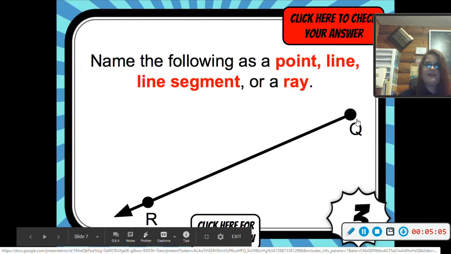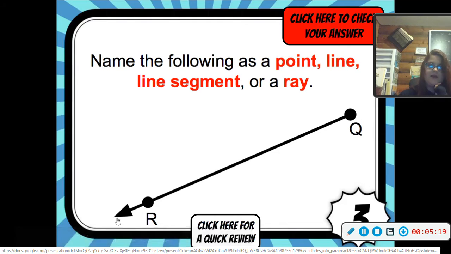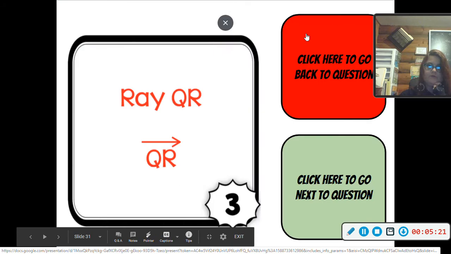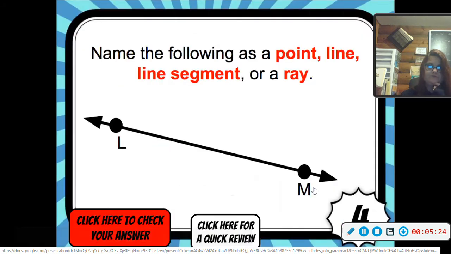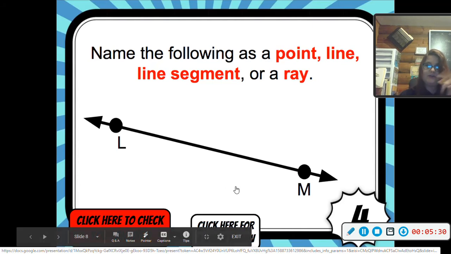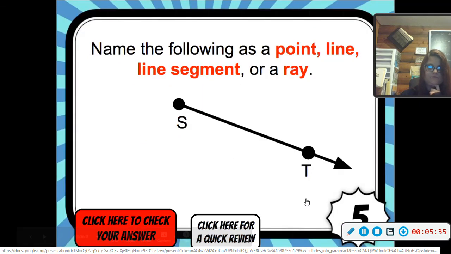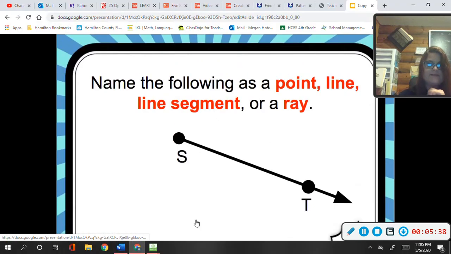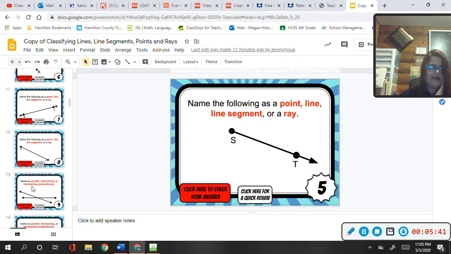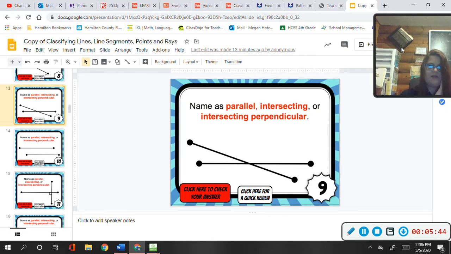And you notice how they're naming them. If we were going to name this figure right here, we have a starting point, and then we have this arrow over here that tells us it goes on forever. So it would be a ray. This figure right here has two arrows going either direction forever. It is a line. And then we have another example of a ray. We'll skip some of this because I don't want to take too much time. I just wanted to show you guys. There we go.